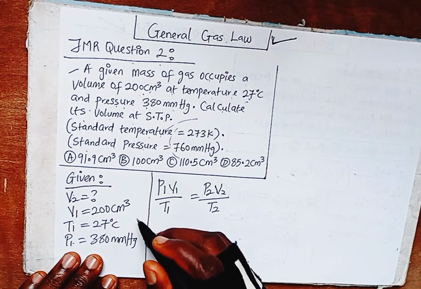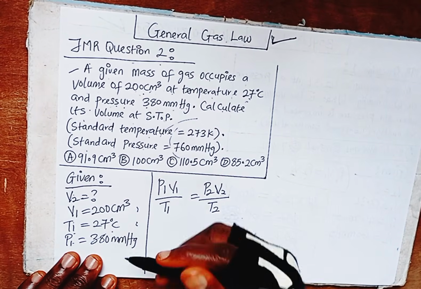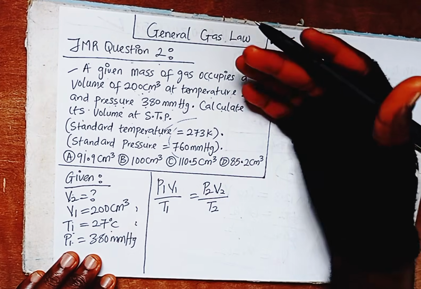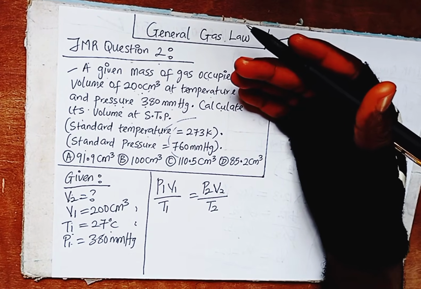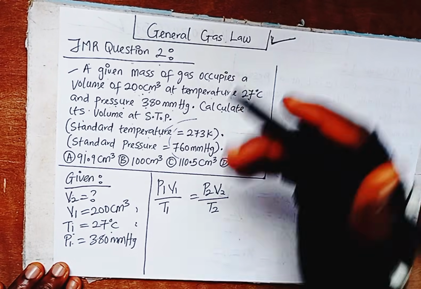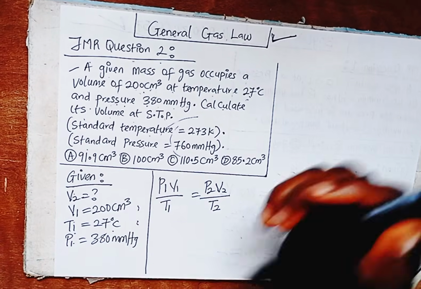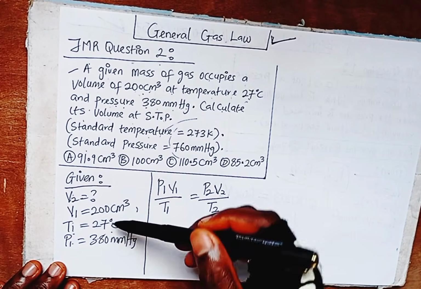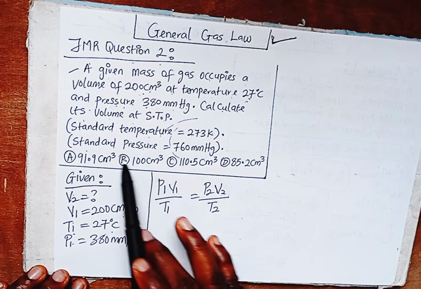Looking at what we have here, we have temperature. Remember, Boyle's law has constant temperature, so temperature is not involved in Boyle's law because the temperature is what is constant. If you are solving other ones like Charles' law, general gas law and so on, always convert your temperature to Kelvin. That's number one.